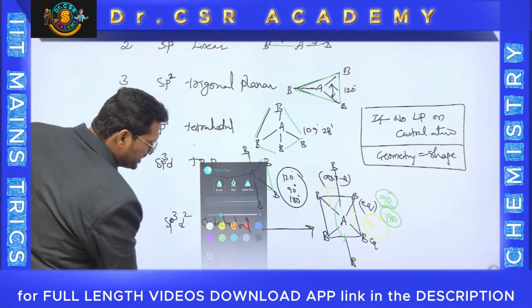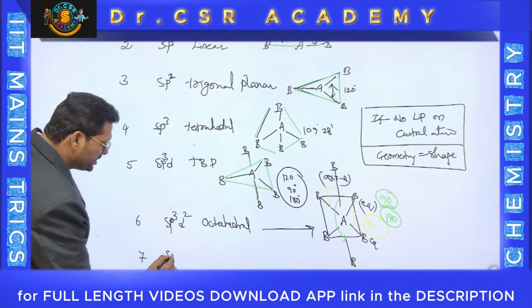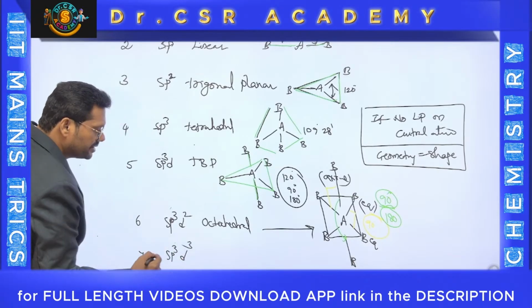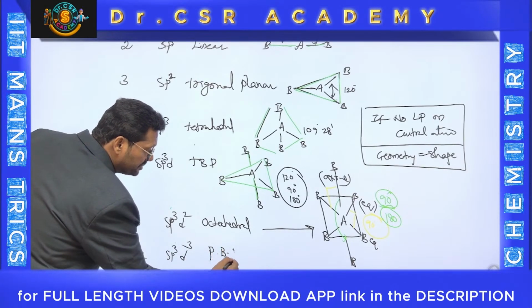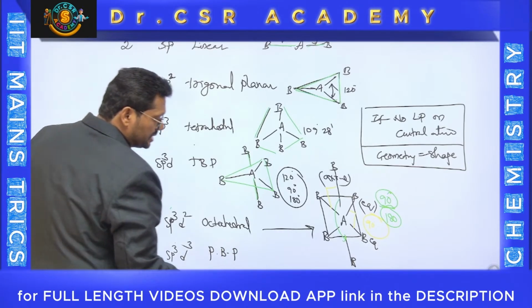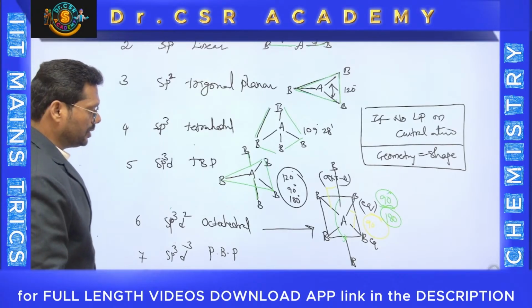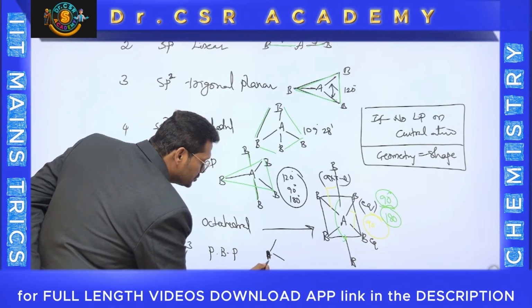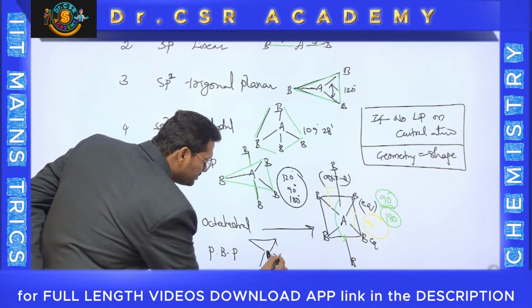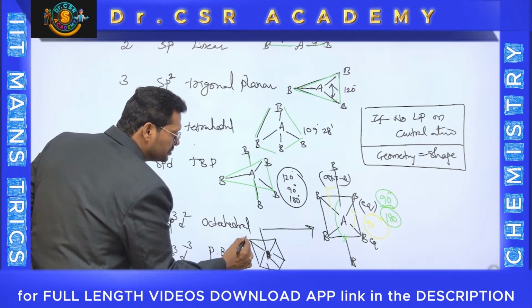And the last one is sp3d3. You can say the 7th one, sp3d3, which is called pentagonal bipyramidal, PBP. That means there is a pentagon and it has 1 pyramid on top and 1 pyramid down. Simply here I am indicating A is the central atom. 1, 2, 3, 4, 5, 5 on the same plane, like this. 1 top, 1 down.